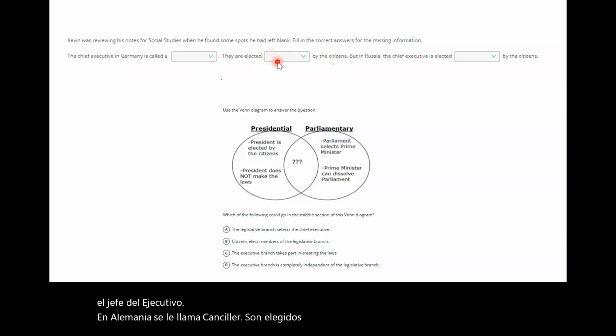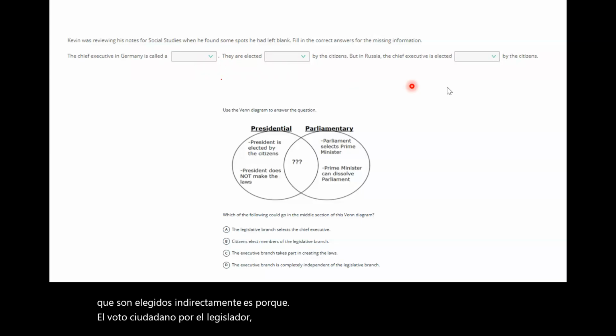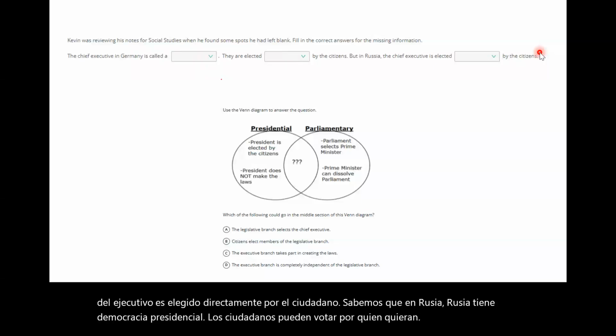The reason why they're indirectly elected is because the citizens vote for the lawmaker, the legislator, and they vote for the chancellor. But in Russia, the chief executive is elected directly by the citizens. We know Russia has presidential democracy. Citizens can vote for whoever they want. They can vote for president and lawmaker.